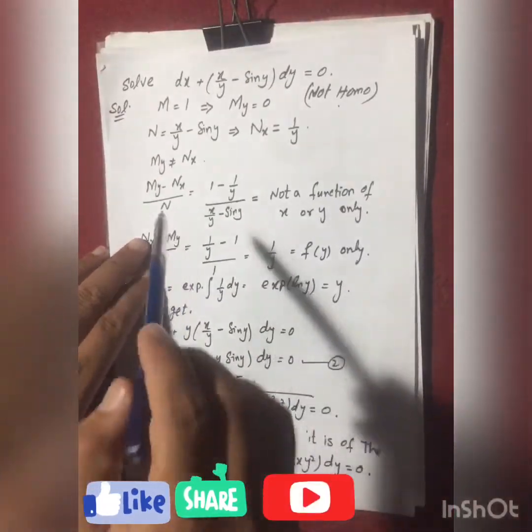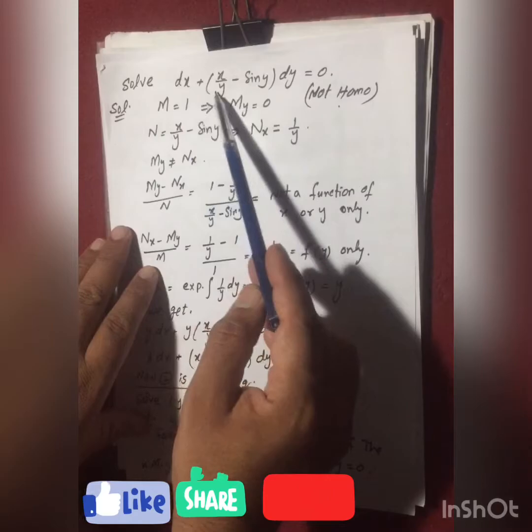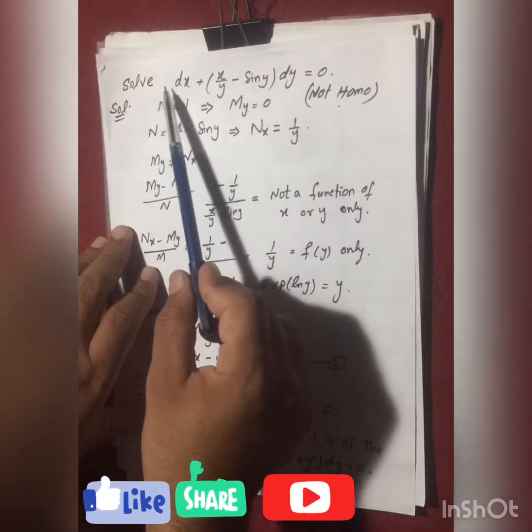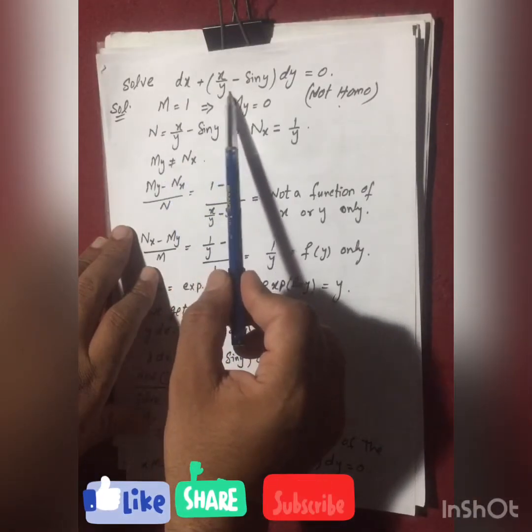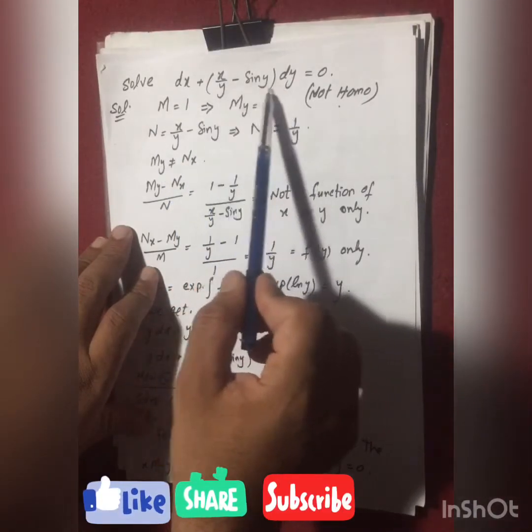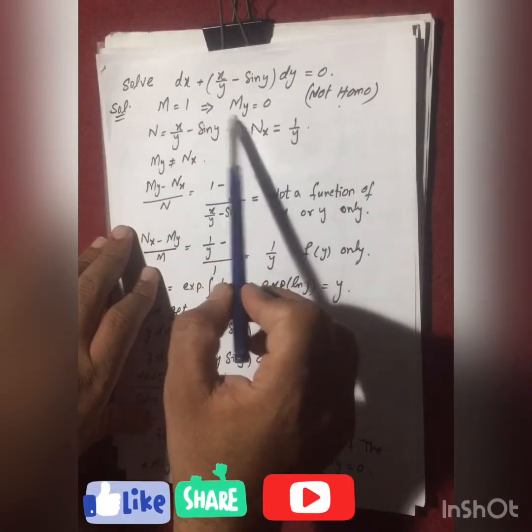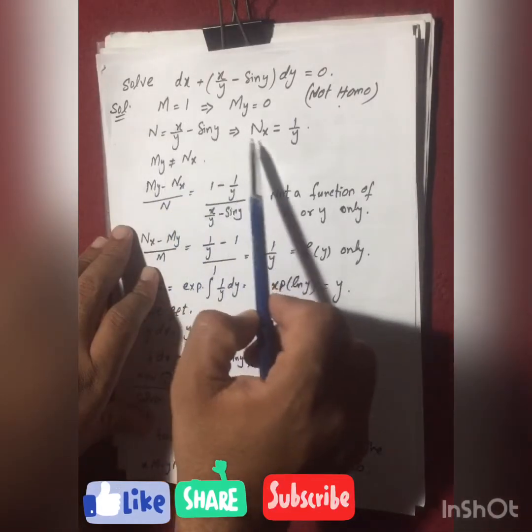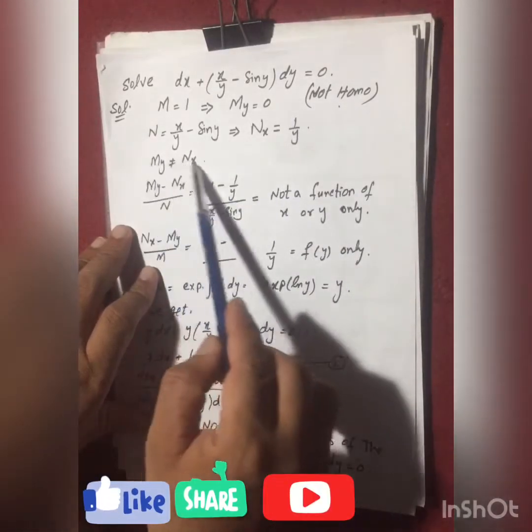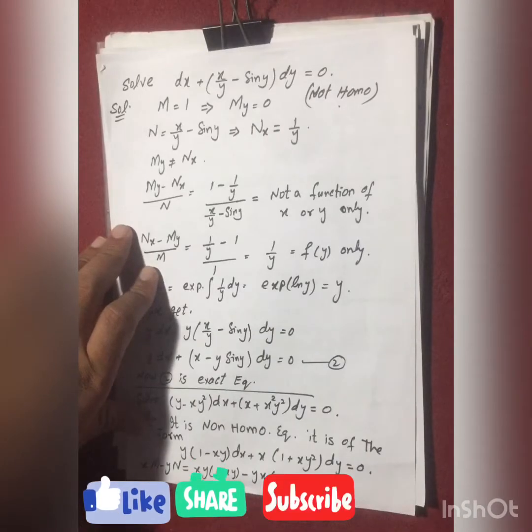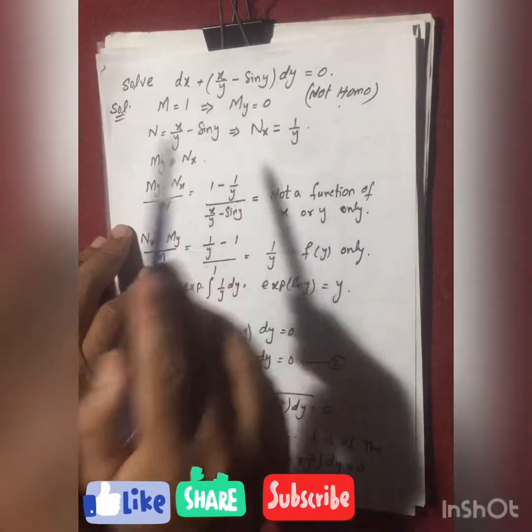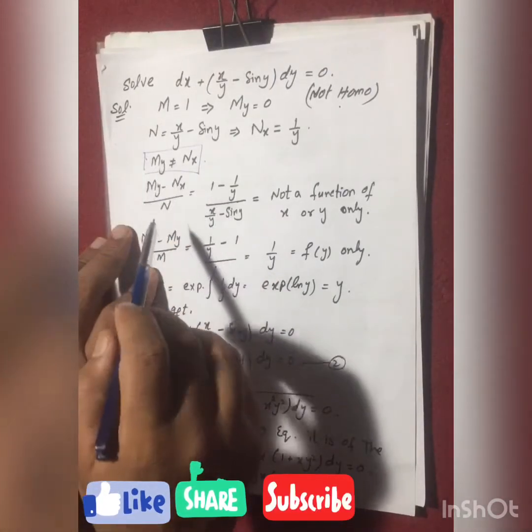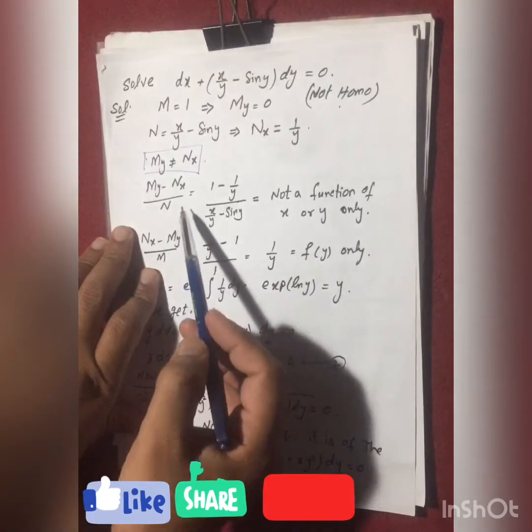One more example is here: y dx plus (x over y minus sin y) dy equals 0. You will see M equals y, this is the N, multiplied with dy. The partial derivative of M with respect to y is 1, and the partial derivative of N with respect to x is 1 over y, and they are not equal, so the equation is not exact. This expression tells us that the equation is not an exact equation.